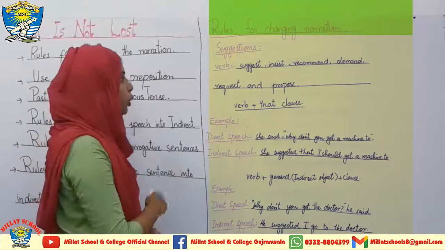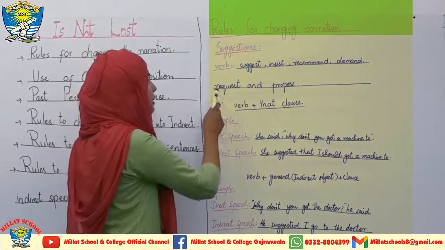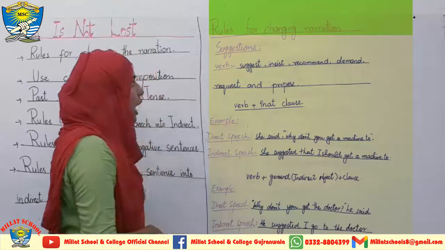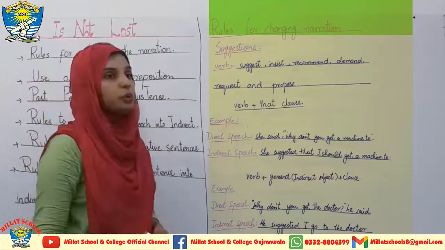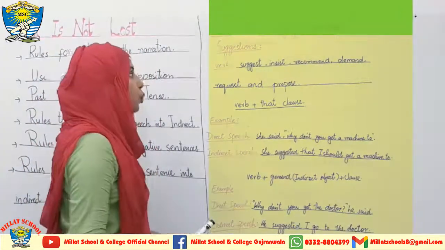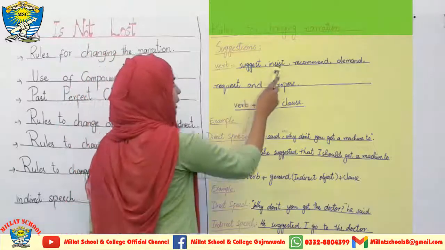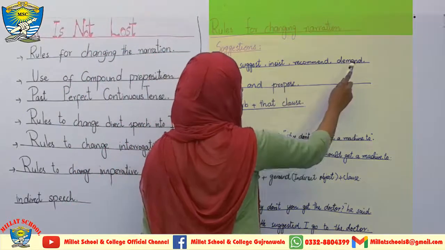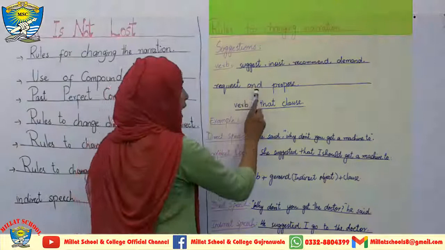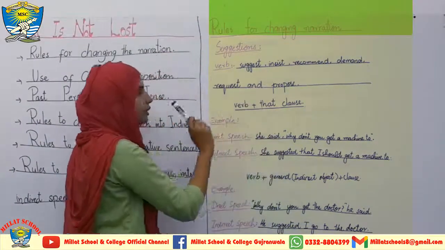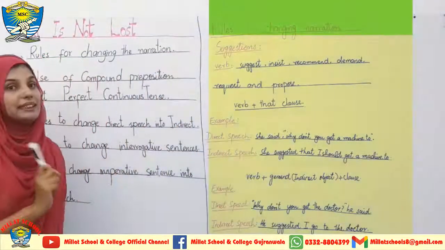Here on the board you can see the verbs which are used when you are going to change a suggestion: suggest, insist, recommend, demand, request and propose. All these words can be used in these sentences.